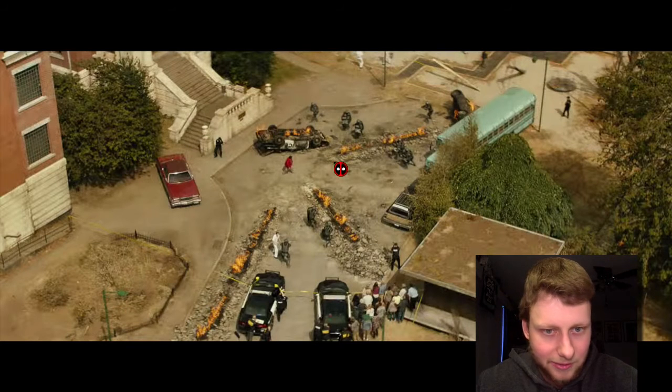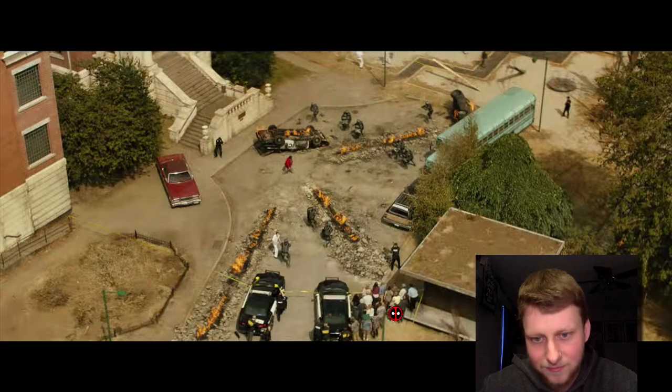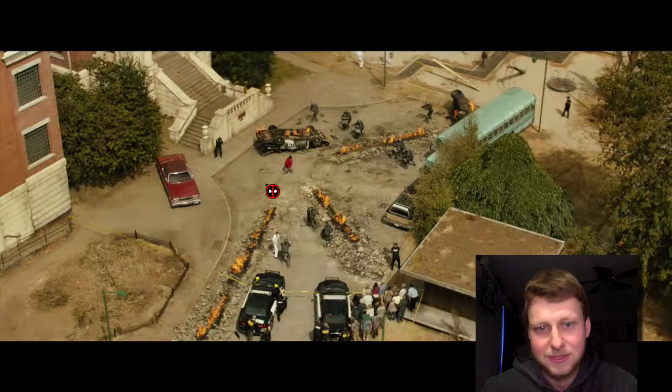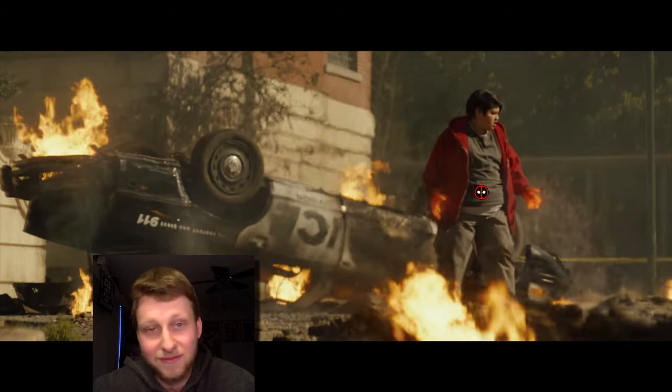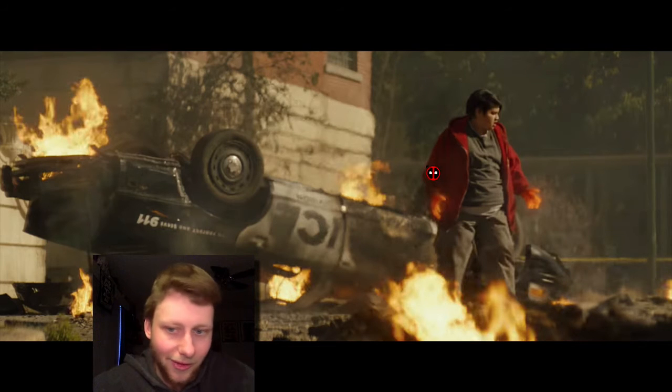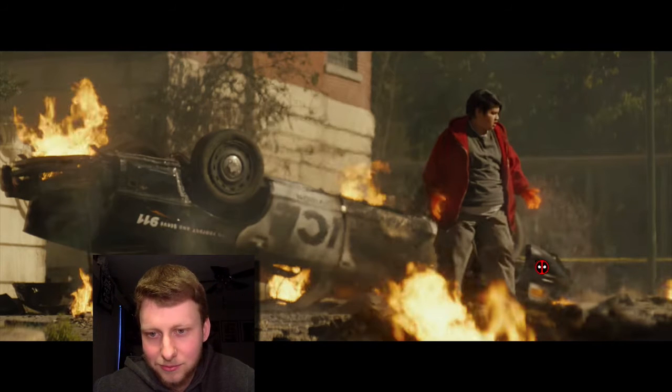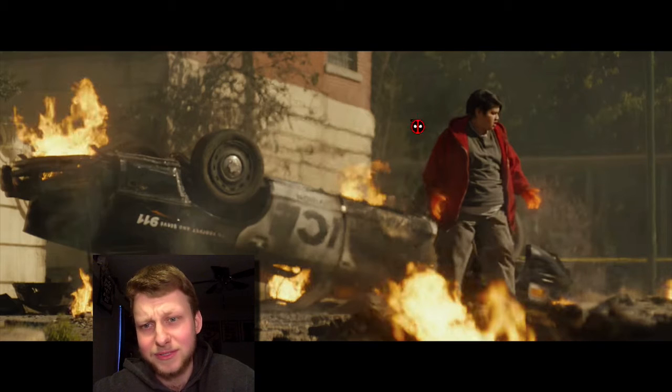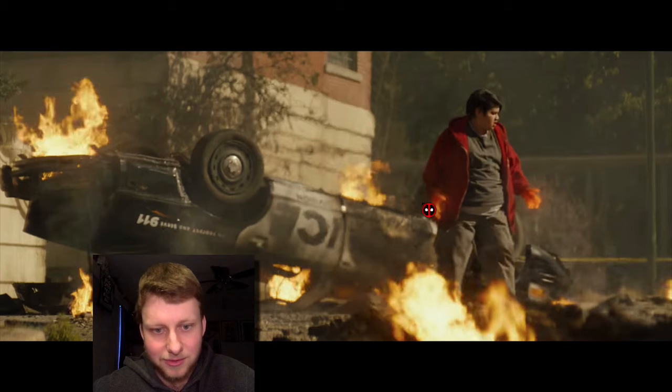Then we get a shot here. We have this kid with all kinds of explosions and fire. It looks like he has some sort of fire powers. Unclear as to who this kid is, if he's anyone from the comics or an original character. We'll have to wait and see. But it looks kind of cool. He might be Pyro, is some of the rumors. But we'll have to wait and see who he turns out to be. It could even be Sunspot for all we know.